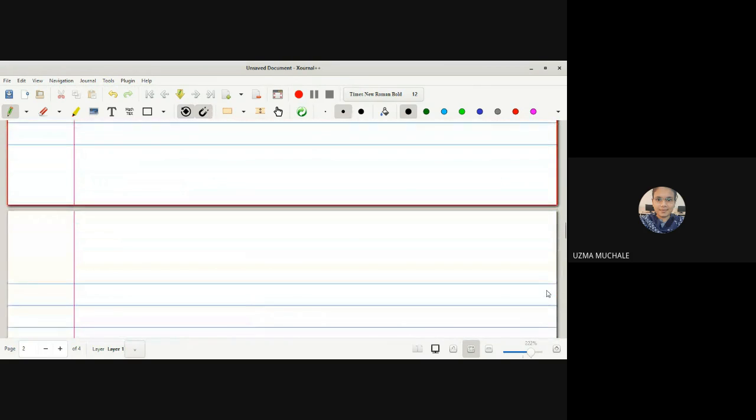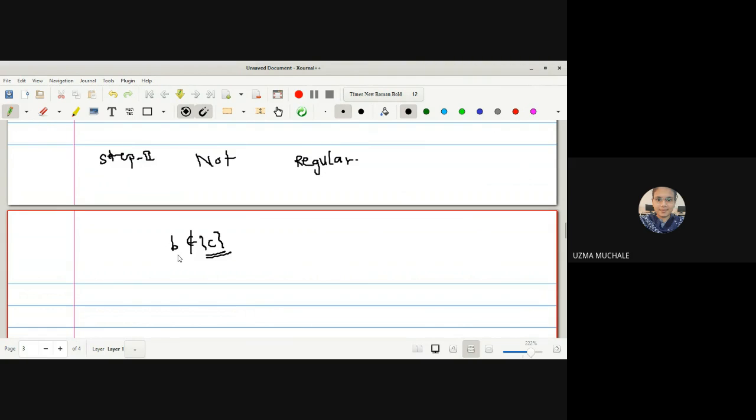So now what is our step 2 to prove that it is not a regular space? How to prove it is not a regular space? We have to just go for the cases. To prove it is not regular, we have to consider one closed set, say singleton C is a closed set. It does not contain the point B, because let us go for the definition.